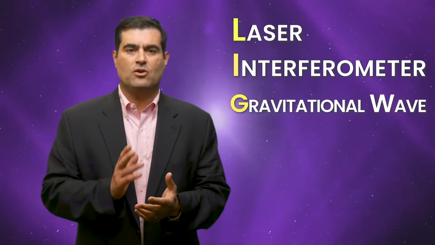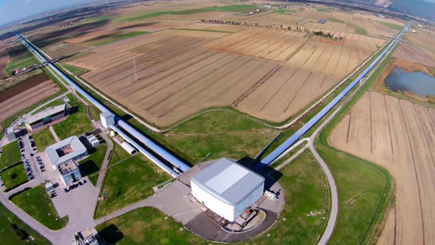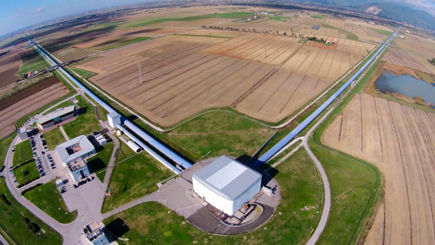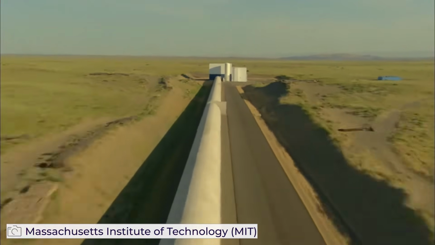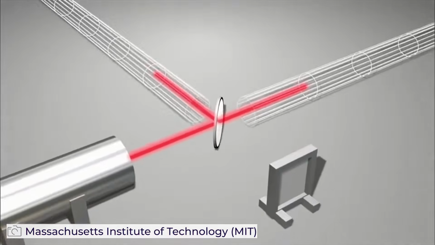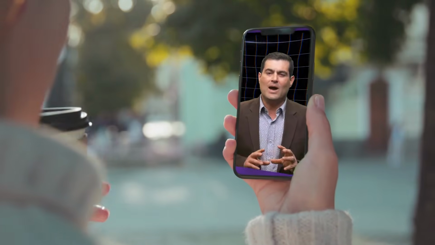Well, LIGO, which stands for the Laser Interferometer Gravitational-Wave Observatory, is one of the most sensitive instruments ever made, perhaps the most sensitive instrument ever made by human beings. It consists of these phenomenal interferometric arms, two of them separated by thousands of kilometers, one in Washington State and one in Louisiana. They're in the L-shaped configuration, which is the most probable and profitable for detecting gravitational waves, which themselves have so-called quadrupolar distortions. We'll speak about that in future videos, how these detectors actually work.